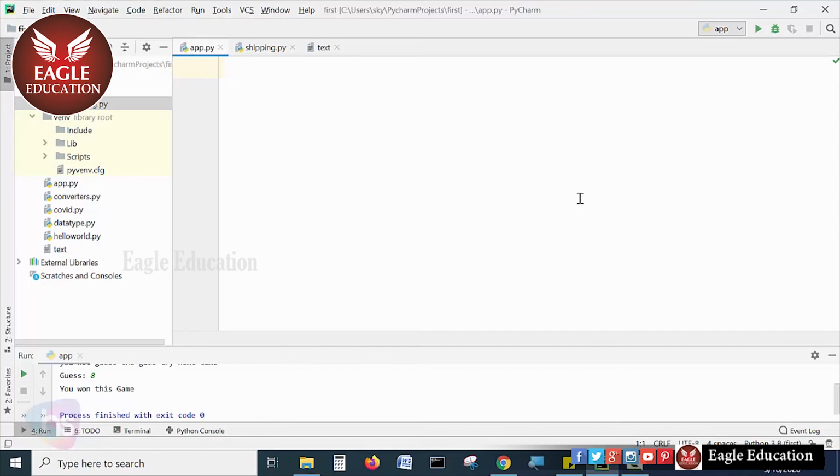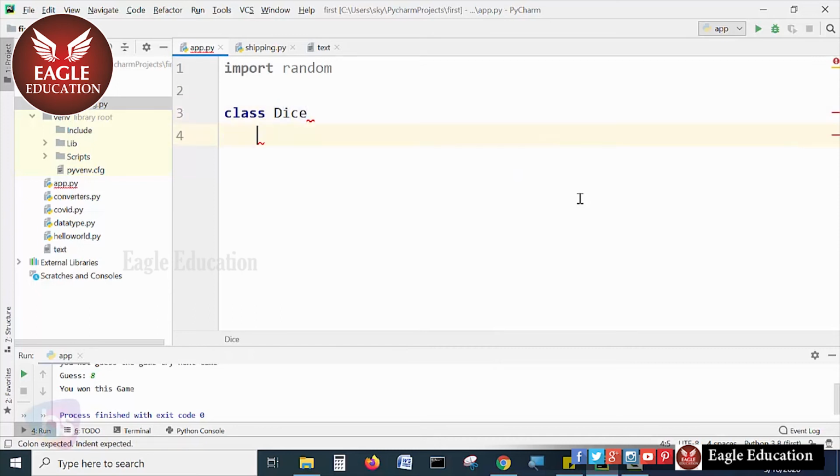For this dice game, I'm importing the random module, which is built into the Python libraries. Simply import random, and here I'm creating a class.